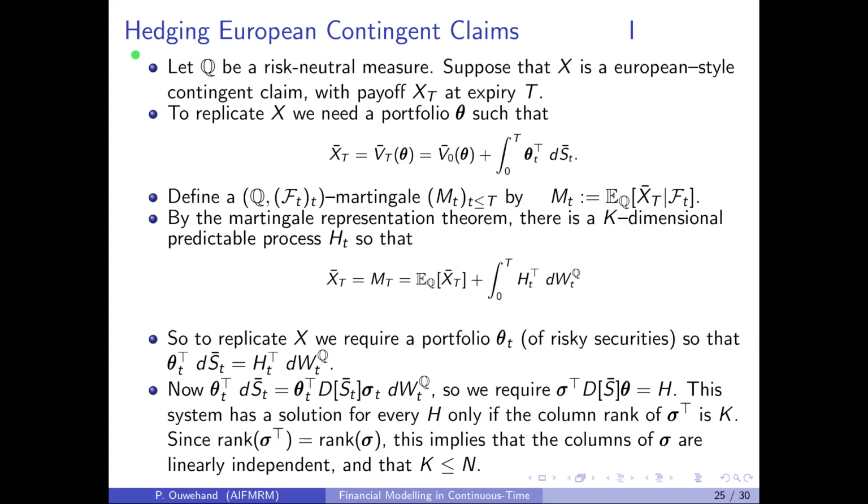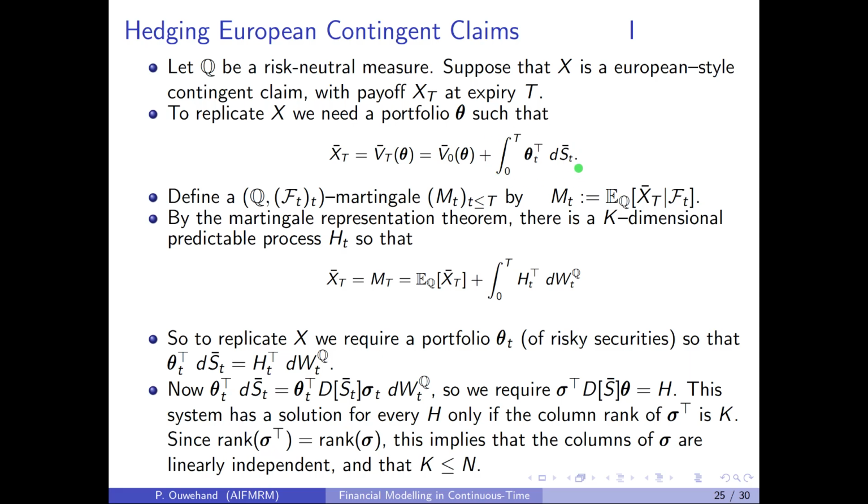Let's now consider the existence of hedging portfolios for European-style contingent claims. Let Q be a risk-neutral measure, and suppose that X is a European-style claim with payoff X_T at expiry T. To replicate this claim, we need a portfolio θ such that the discounted terminal value of X, in other words the discounted payoff, is equal to the discounted terminal value of the portfolio, which is just the initial value plus the discounted gain.